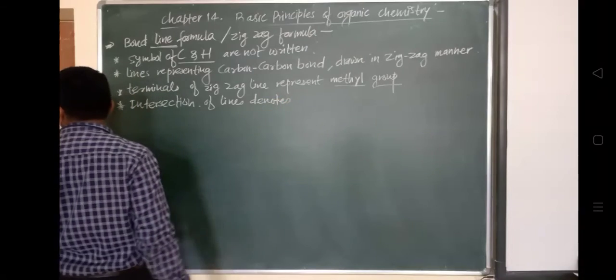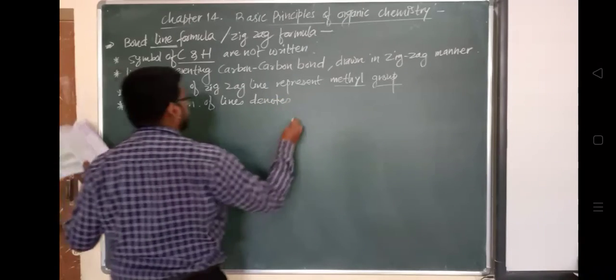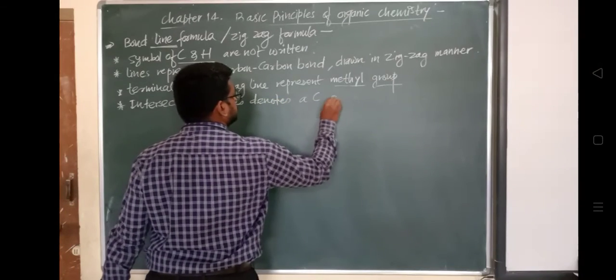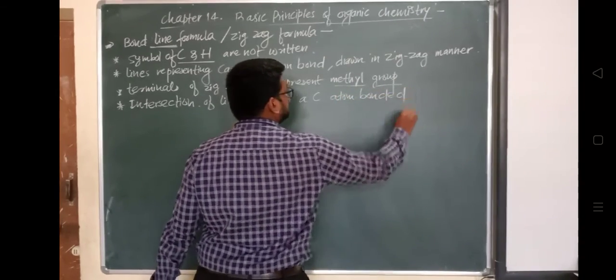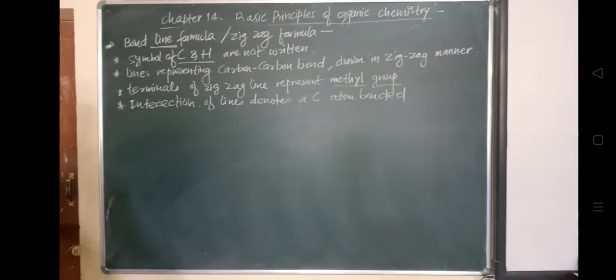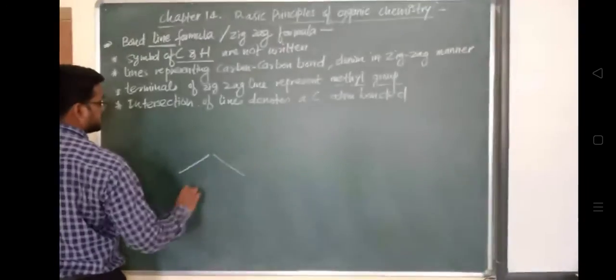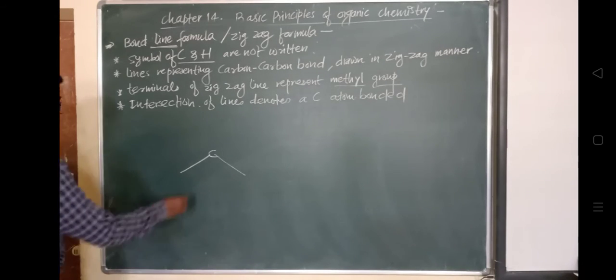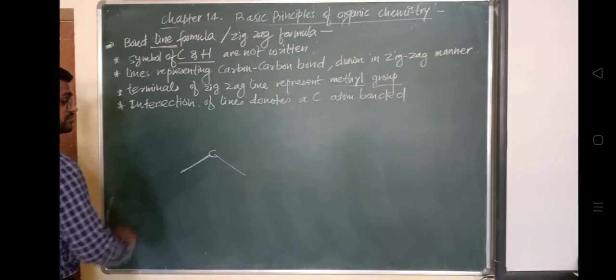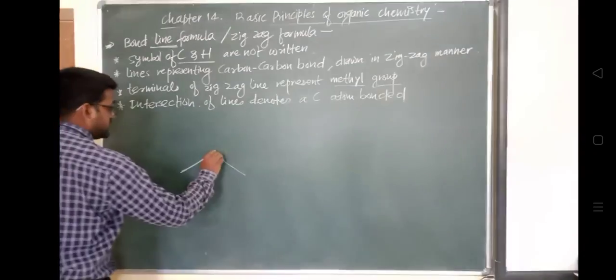So this carbon atom will be bonded. See, there is this intersection and this intersection, so what will happen? There will be one carbon atom present, because generally at the two ends of a line there will be a carbon atom. Now if there is an intersection of these two lines, it means there is a carbon atom present.